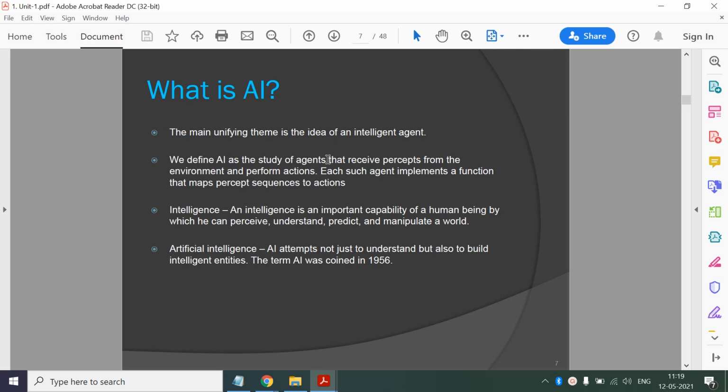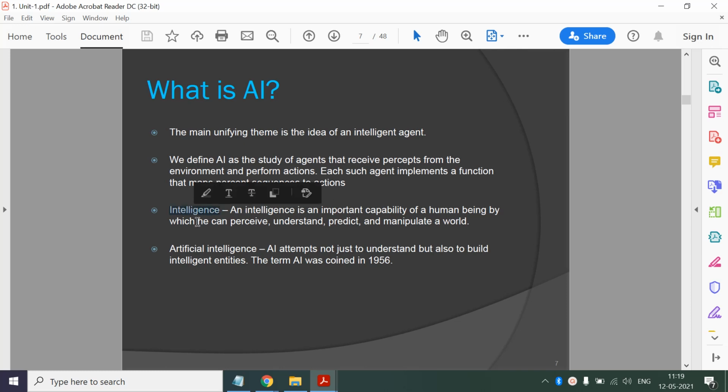So main idea, in AI, we are actually trying to build intelligent agents, right? And here, these agents have sensors. Through the sensors, they receive the percepts and they perform the actions using actuators, right? And they implement some function which will map this percept sequence to the action. That function is known as agent function, right?